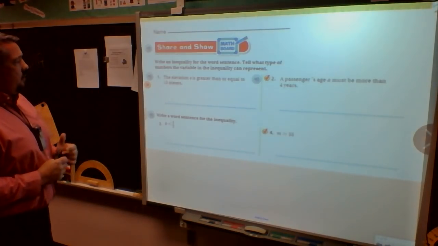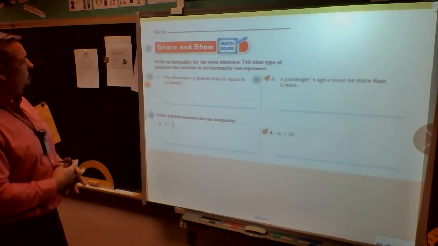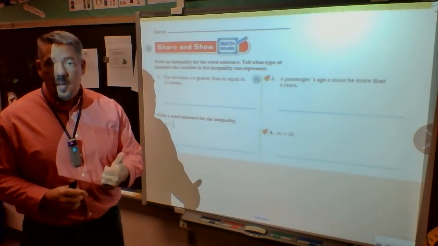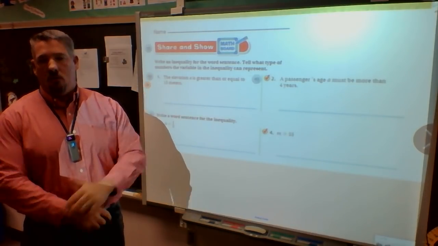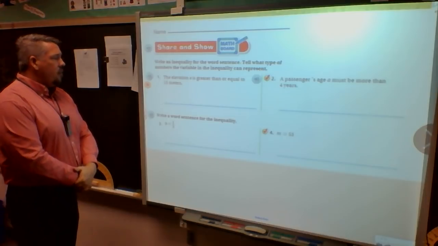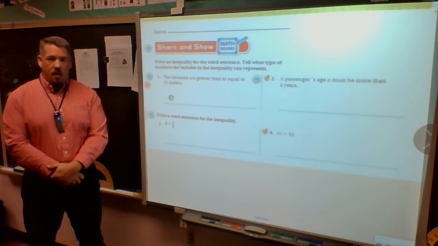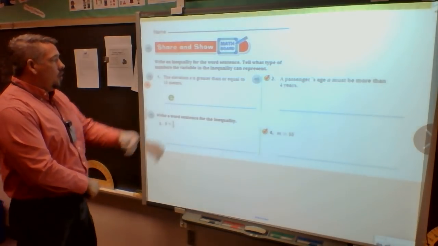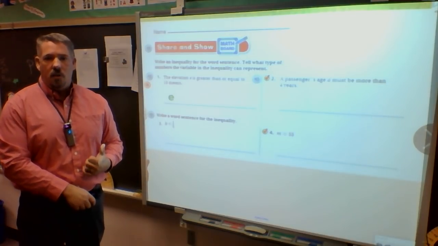I want to read this. Let's see, the elevation E is greater than or equal to 15 meters. Now, the way I do this is I read it, I think about what it's saying, and I write it down. All right, the elevation E is. What is? Well, E is. E is what? E is greater than or equal to.